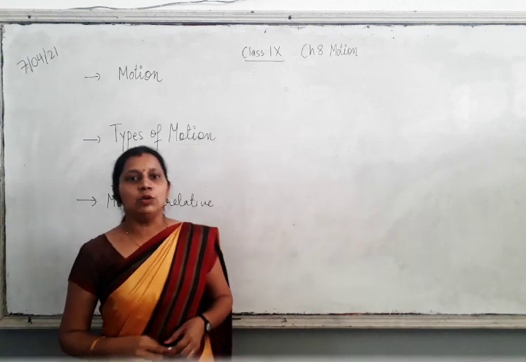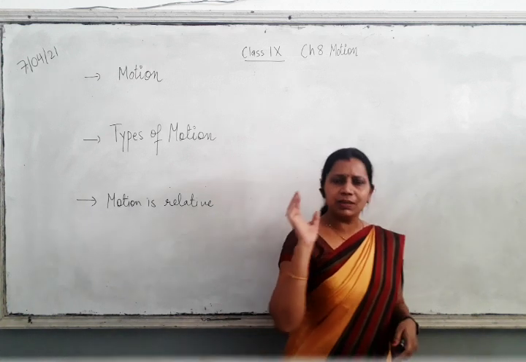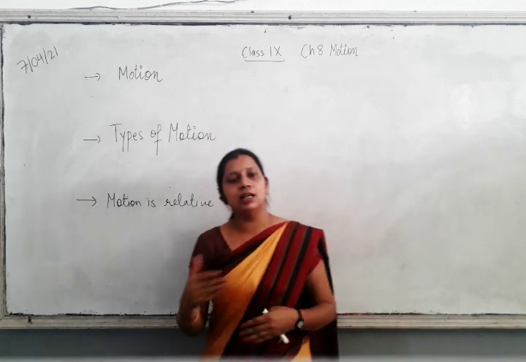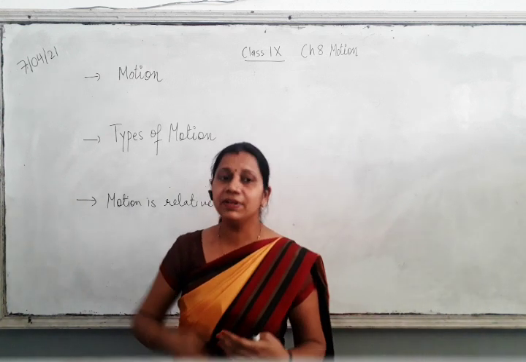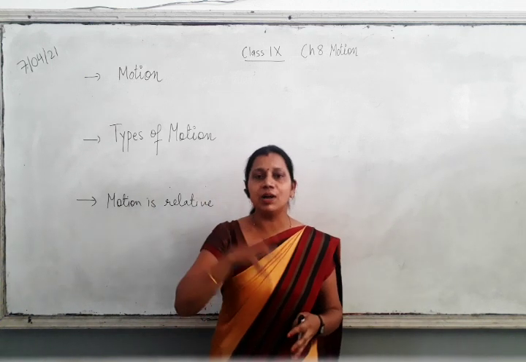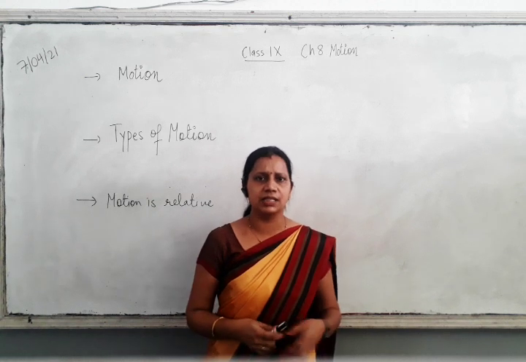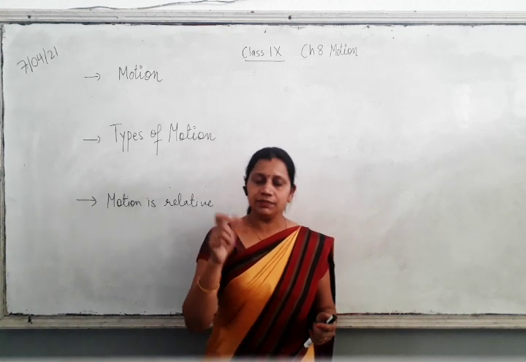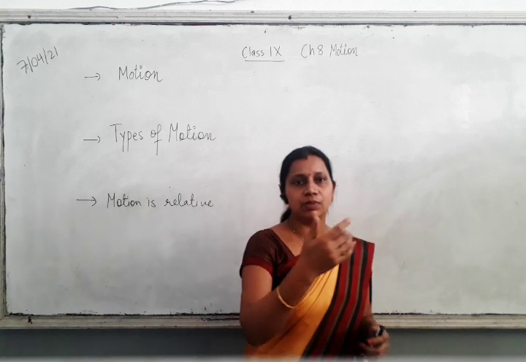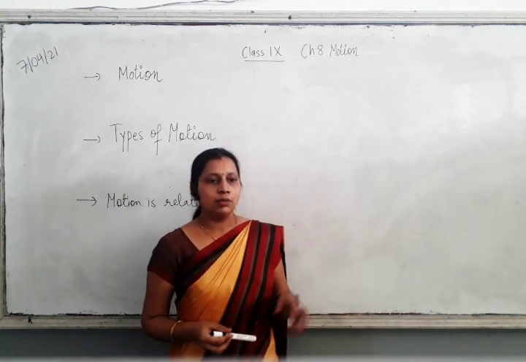Now, scalar and vector quantities. I will tell you only a little bit about this, you will learn more in higher classes. Scalar quantities are physical quantities like mass, temperature, distance, time, and each of them has some units, a standard unit and other units also.